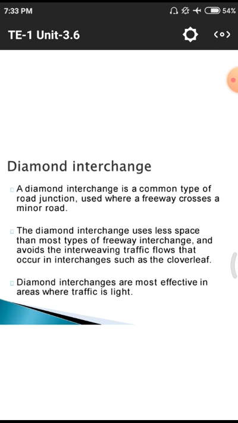The diamond interchange uses less space than most types of freeway interchanges and avoids the interweaving traffic flow occurring in interchanges such as cloverleaf and others. These cloverleaf structures we will observe in further slides so that we have a better knowledge. Diamond interchanges are most effective in areas where traffic is light.